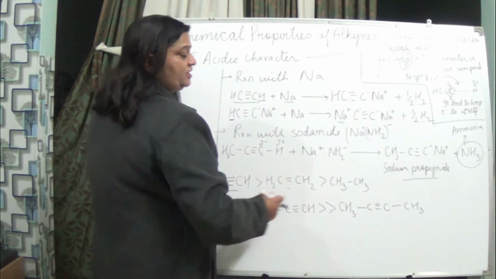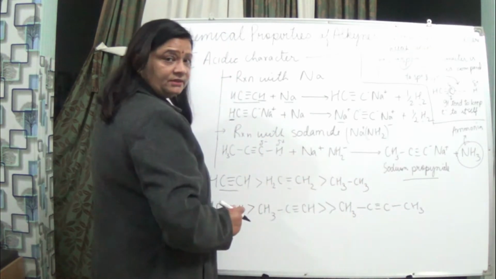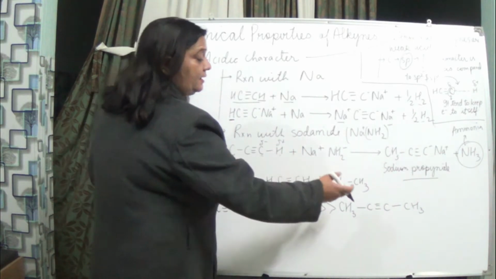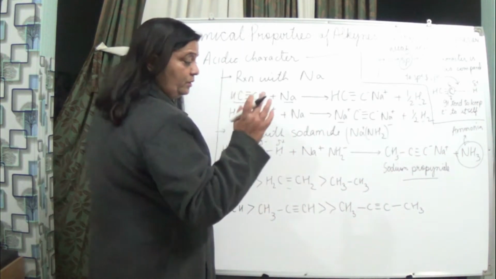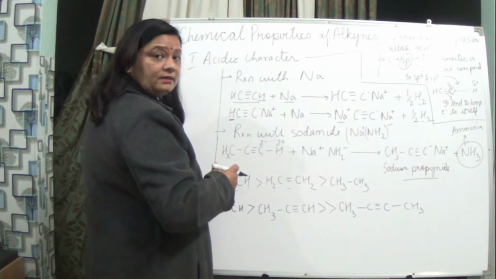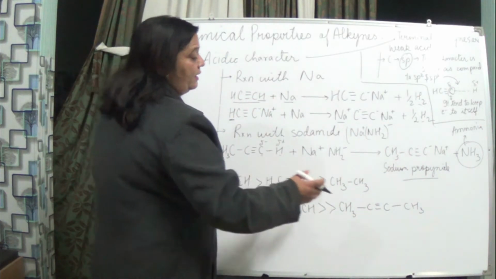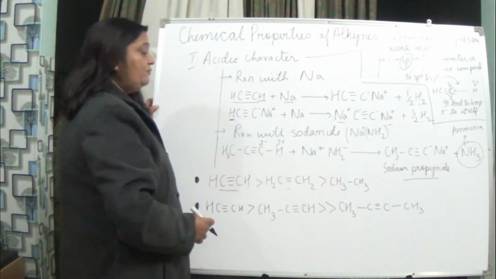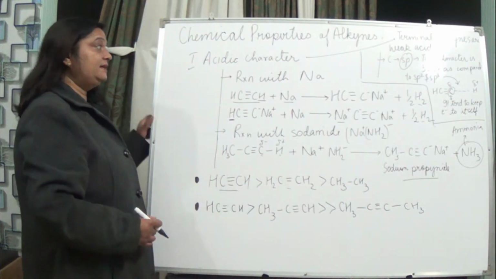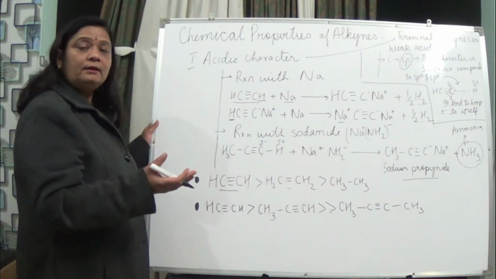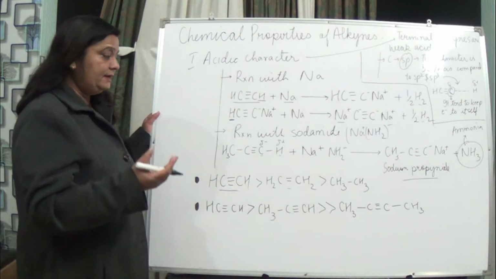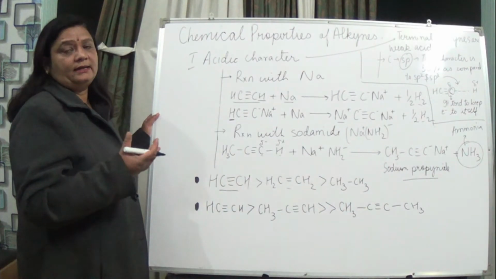It is at the second position, and on both carbons no H is attached which could go into the reaction and let some other element attach. So here we can see the strength of the acidic character of the alkynes compared to the alkanes, the alkenes, and the other alkynes.